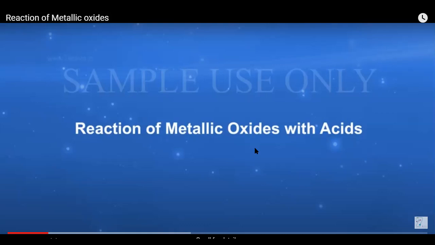And all the metallic oxides generally act as a base whenever they react with acid. So it is just similar to a neutralization reaction. In a neutralization reaction, we say that acids react with bases to form salt and water. Similarly, I'm saying over here, metal oxides react with acids to form salt and water. Since we are using the acid already, the metal oxide will act as a base for the reaction. So let's observe how the reaction will proceed.